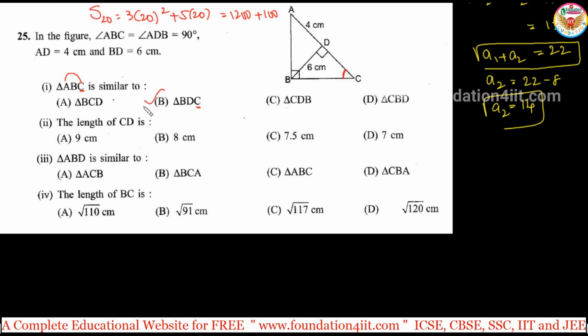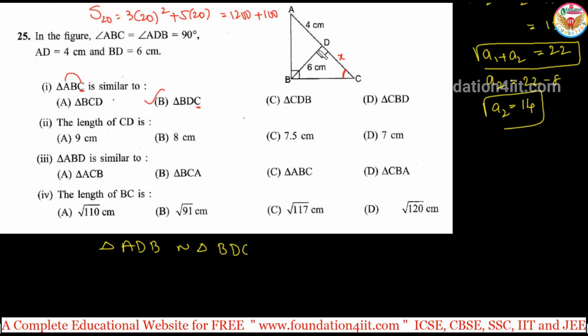And you have to find out the length of CD. Let it be X. If you observe this, we have two triangles. Triangle ADB is similar to triangle BDC. These two triangles are similar. In ADB, D is 90 degrees.